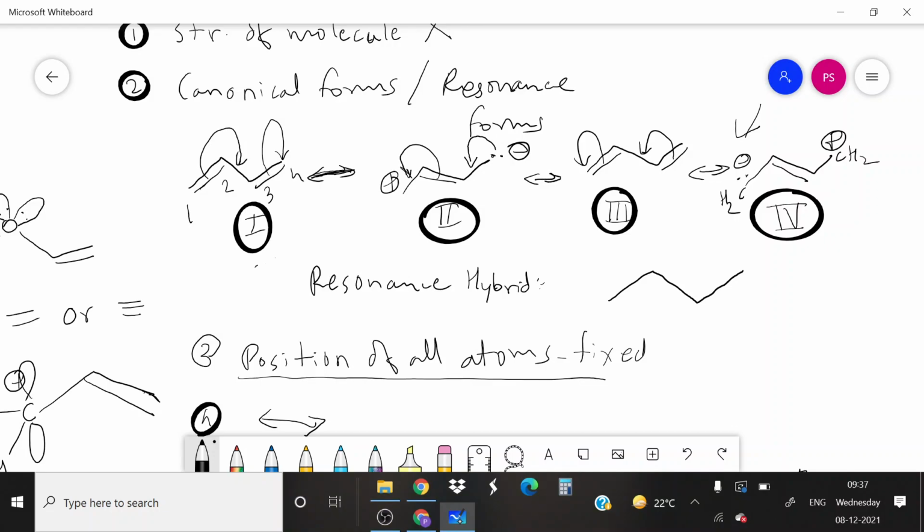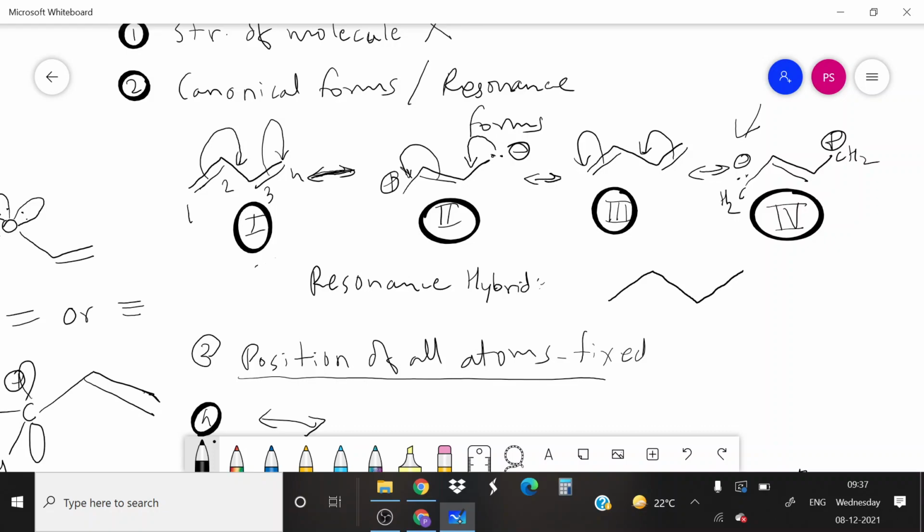Now look at structure number 1 and structure number 3. The double bonds are between first and second and third and fourth carbon. There are two double bonds in structures 1 and 3.